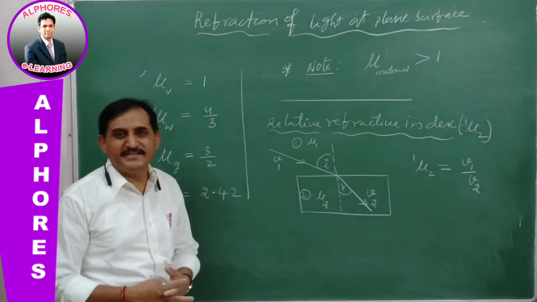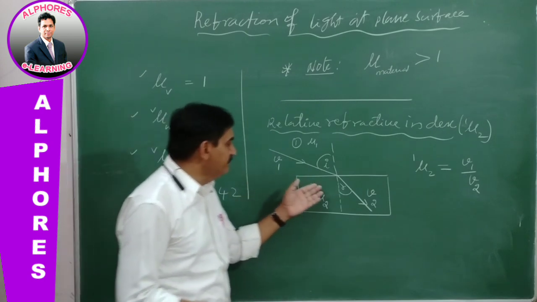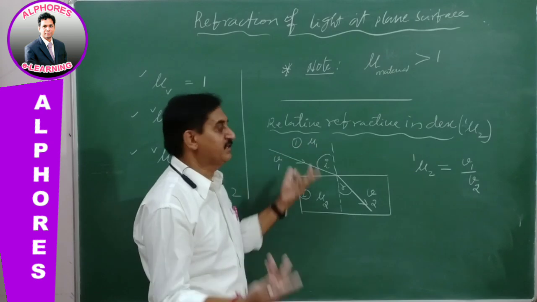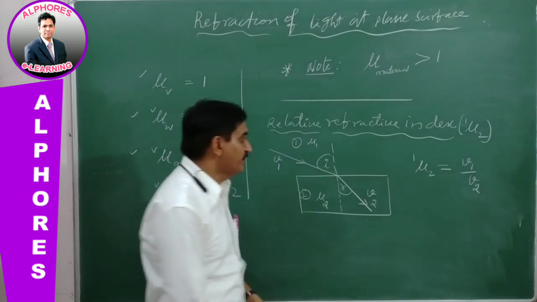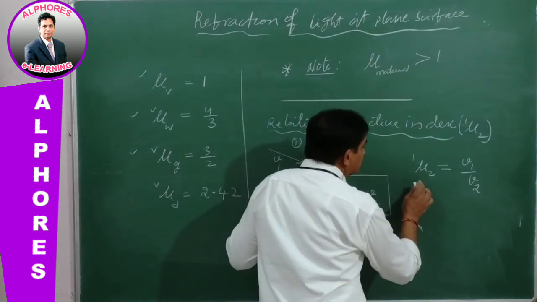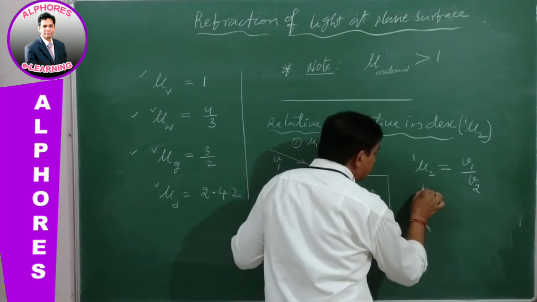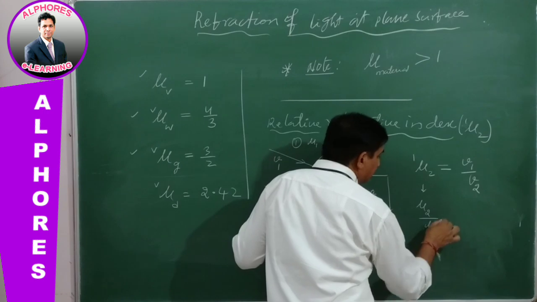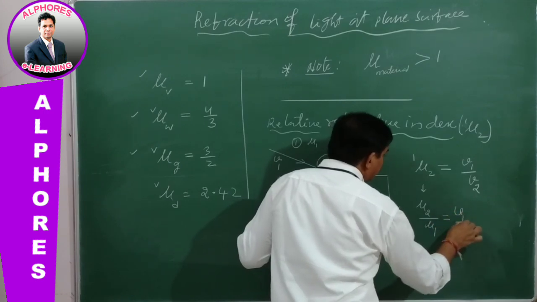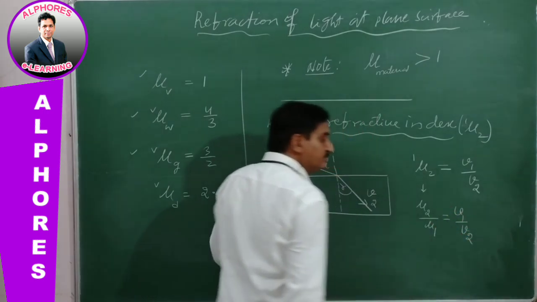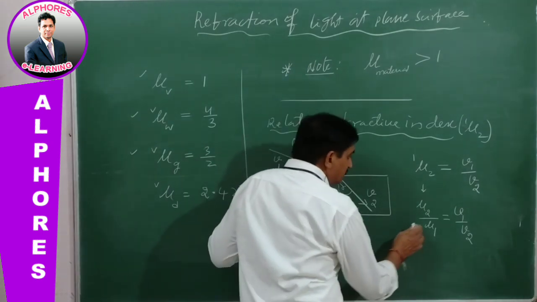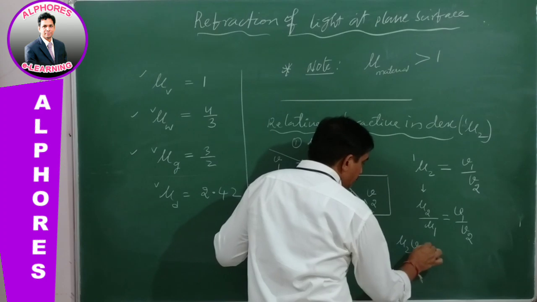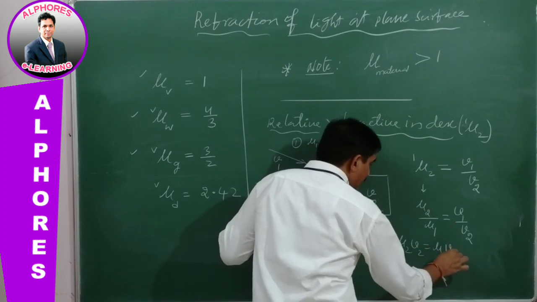Our very simple idea is that the refractive index of one medium compared with another medium, other than vacuum, is known as relative refractive index. See here, mu 2 with respect to 1 can be written as mu2 by mu1, which is equal to v1 by v2. Simply, mu2 v2 is equal to mu1 v1.